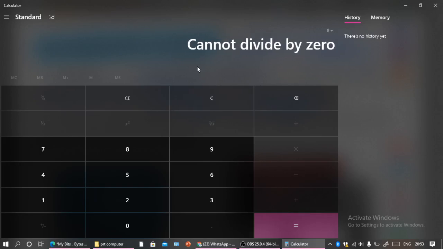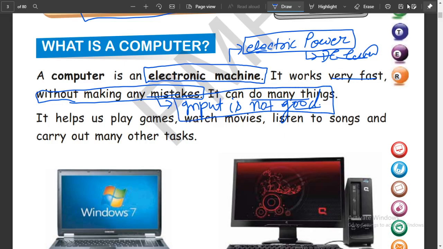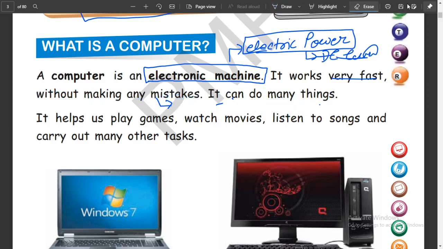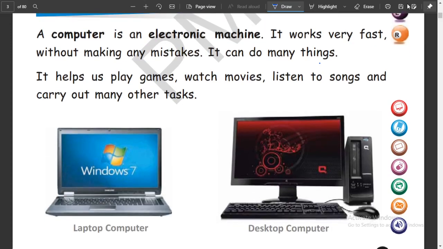So it means that the computer is not wrong, because we can't divide any number by 0. This is a wrong, bad input. When we provide a wrong and bad input, there is some kind of problem, but the computer doesn't make any mistake. A computer never lies. Humans can lie, but a system can't. It helps us play games, watch movies, listen to songs, and carry out other tasks.